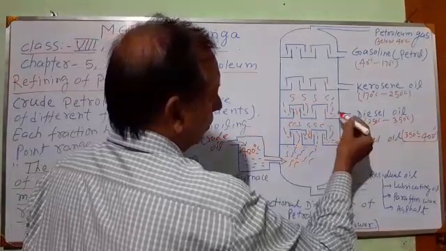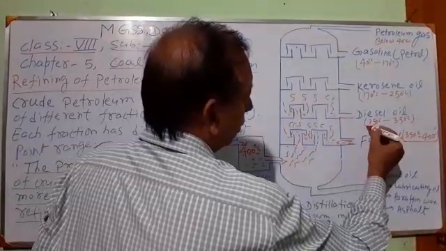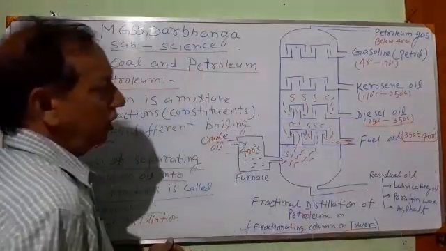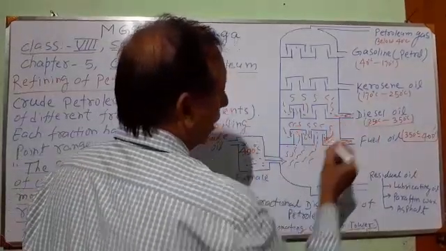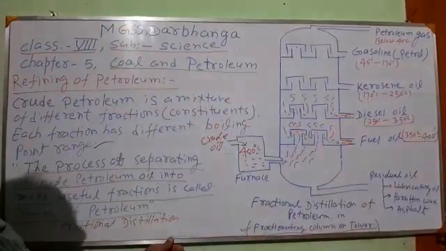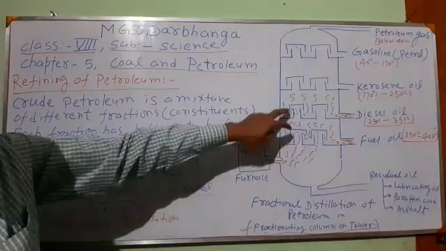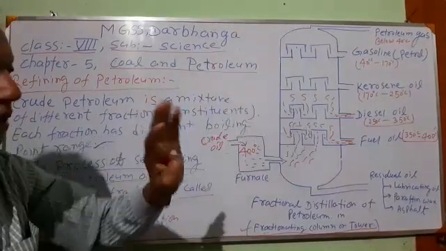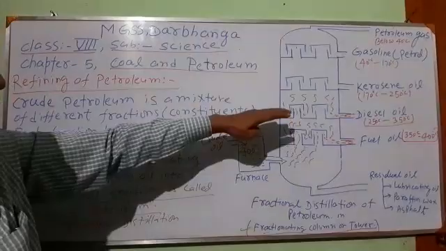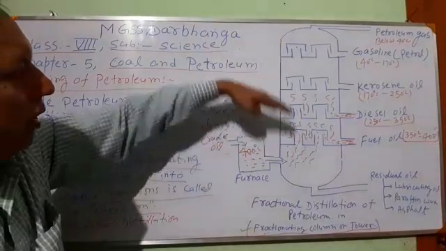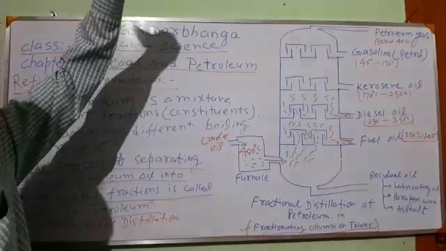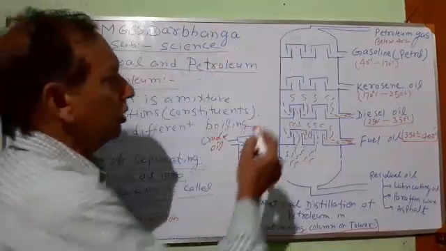Here the vapors having a boiling point range of 250 to 350 degrees Celsius condense, and these constituents are also collected by a separate channel. Even at this second stage, not all the vapors condense. Some condense into liquid, and the remaining vapors go above.